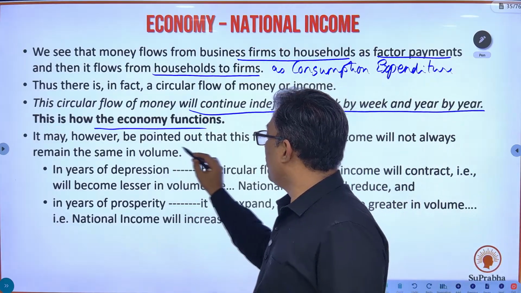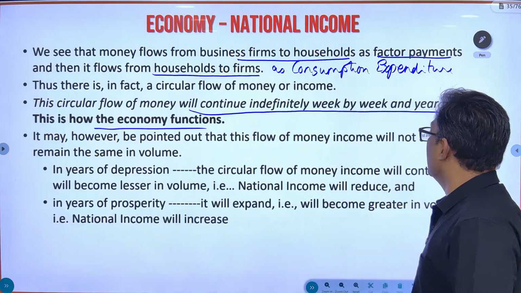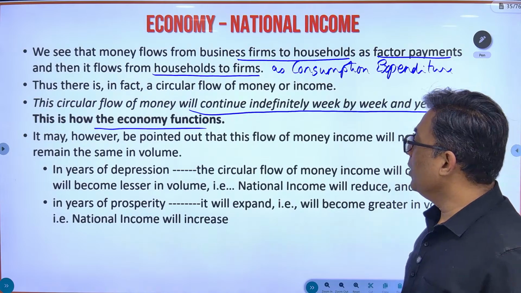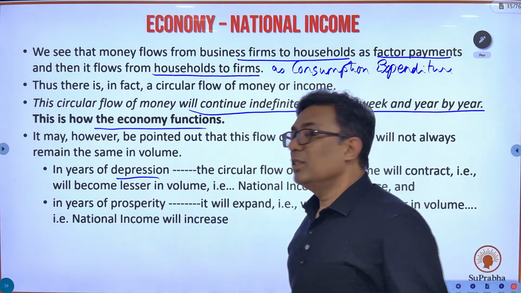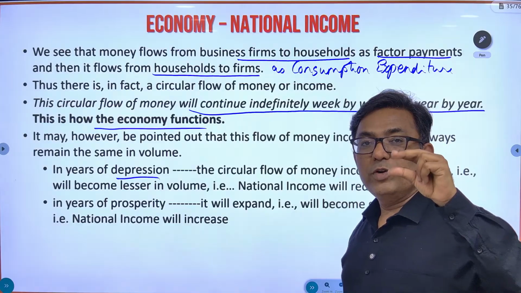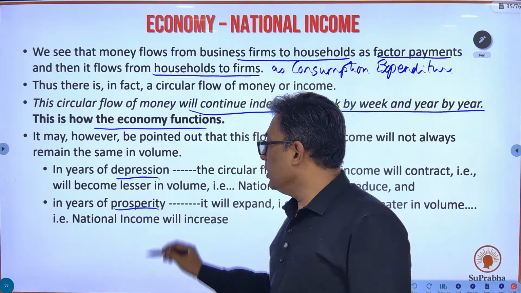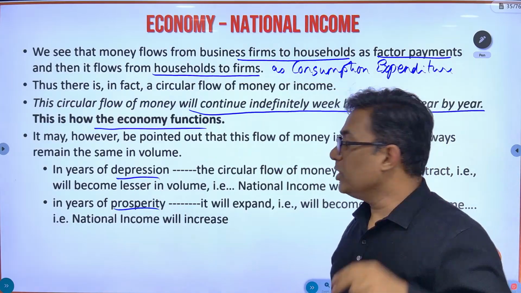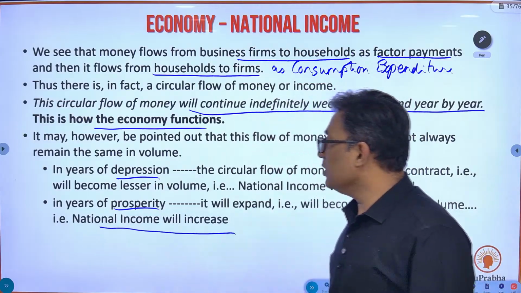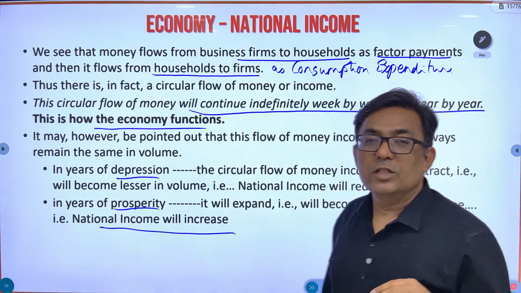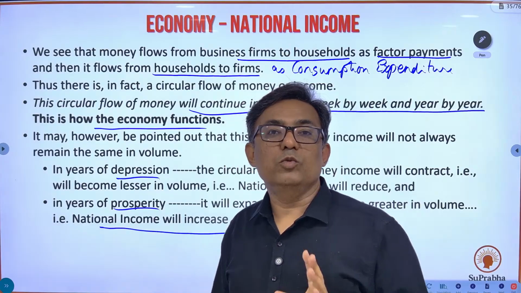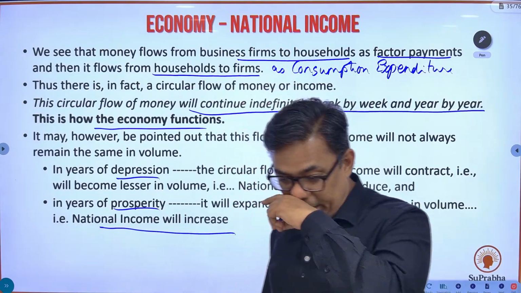Now, it may, however, be pointed out that this flow of money income will not always remain the same. In years of depression, recession, the volume of this money flow will reduce. In years of prosperity, the volume of this money flow will increase. That is, in years of prosperity, national income will increase. In years of recession, depression, the national income is going to reduce. Okay, understood this part?